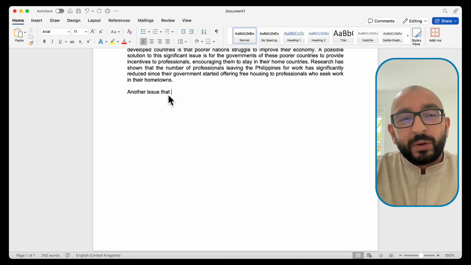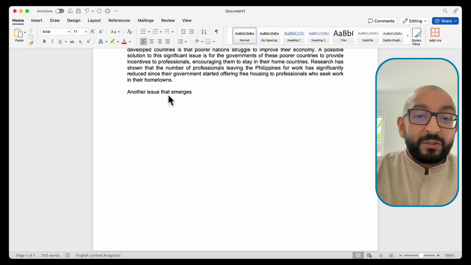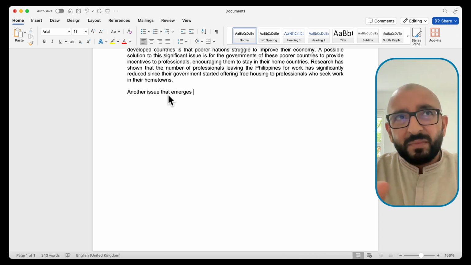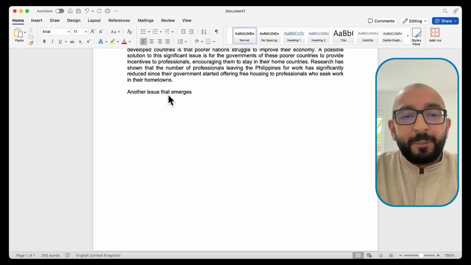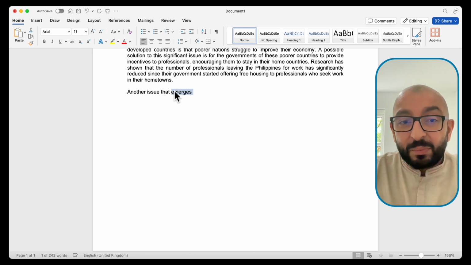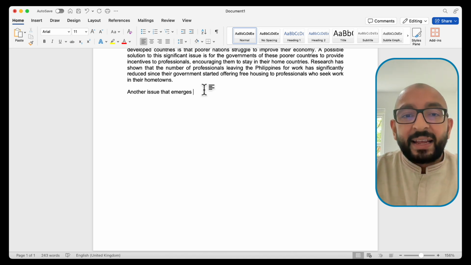I don't like comes forward. That emerges. Another issue that emerges. That's just a synonym for another issue that arises, whichever one is correct. Now we can just talk about our problem. So this word here, emerges. This is another example of the type of vocabulary that we should be aiming for to get those band 7s, band 8s, band 9.